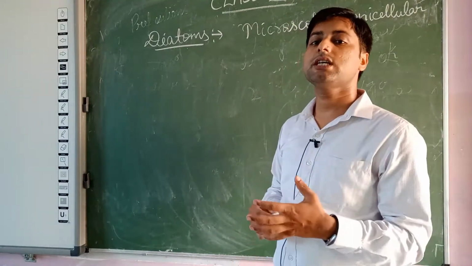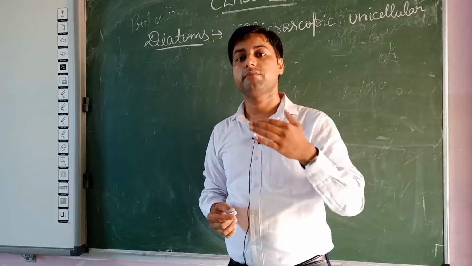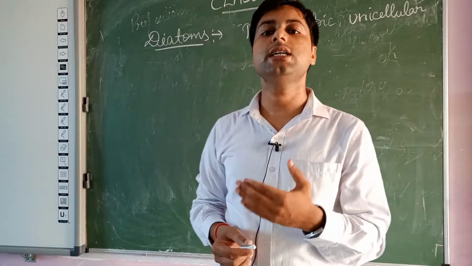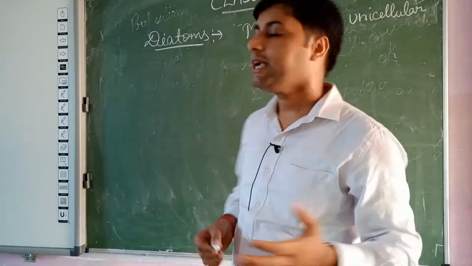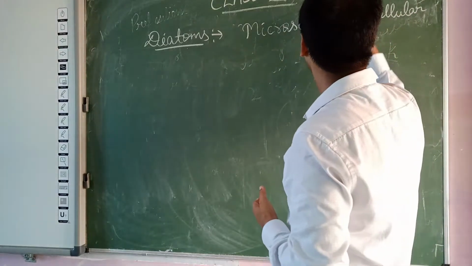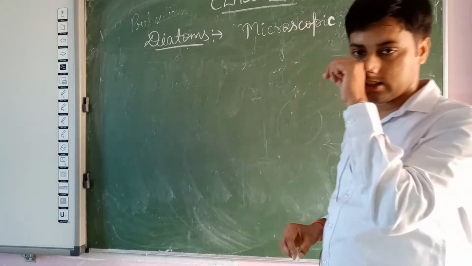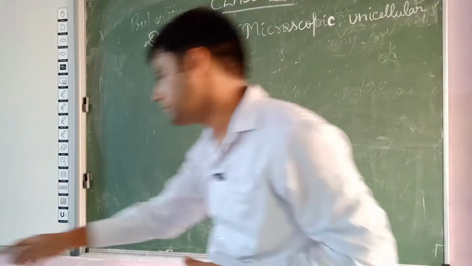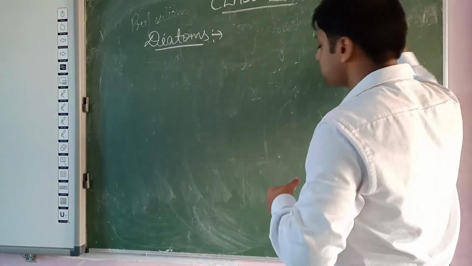They are microscopic and unicellular organisms because they are made up of a single cell, and we can see the diatoms only with the help of a microscope. So without microscope we are unable to see the diatoms.